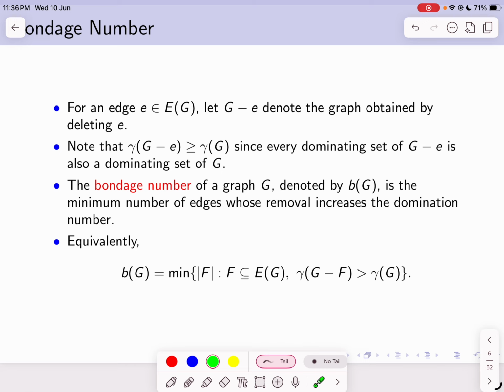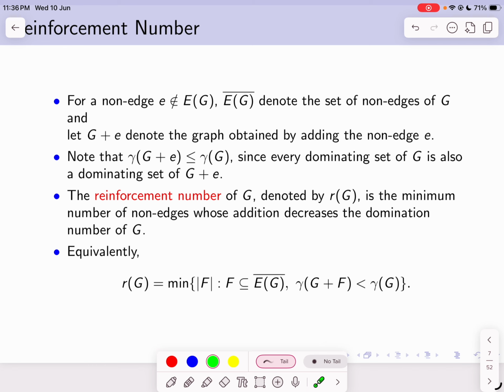So if I delete the edge e from the graph G, then since every dominating set of G minus e is also a dominating set of G, we get that gamma of G minus e is greater than or equal to gamma of G. Thus, the domination number of the resulting graph either increases or stays the same whenever the edge is deleted. The bondage number of a graph, denoted by b of G, is the minimum number of edges whose removal shall increase the domination number of G, whereas the reinforcement number is the minimum number of non-edges whose addition would decrease the domination number of G.